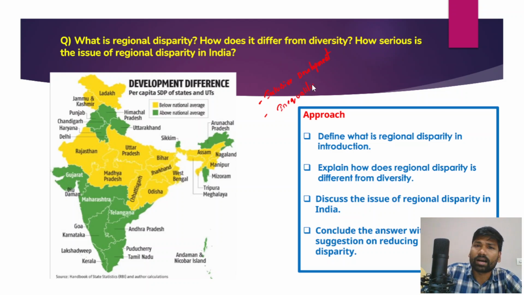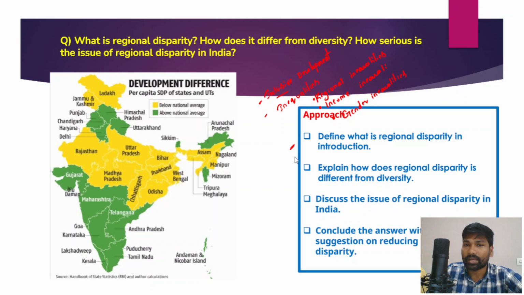When I say inequalities, we have regional inequalities, income inequalities, and also gender inequalities. All these different types of inequalities exist, and we have not achieved inclusive growth and inclusive development.